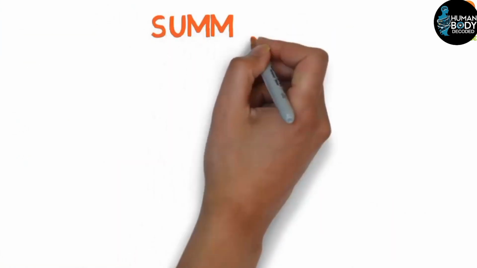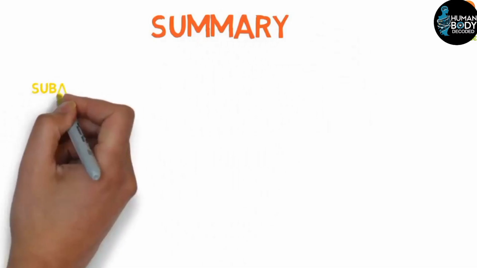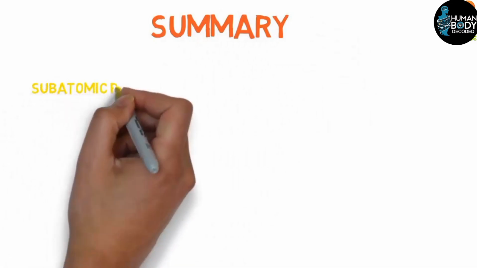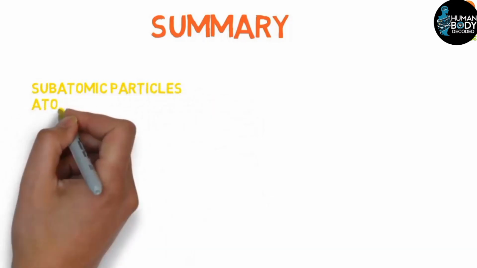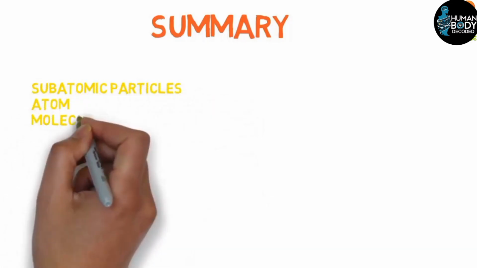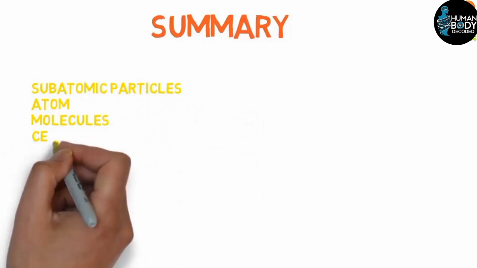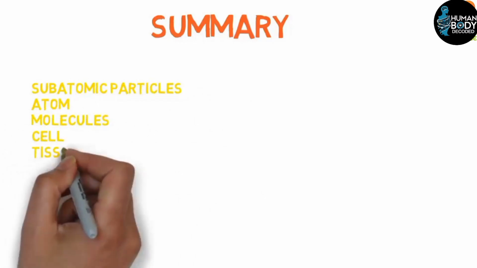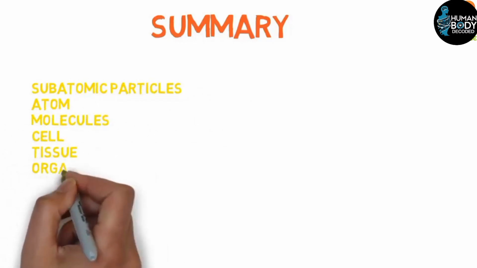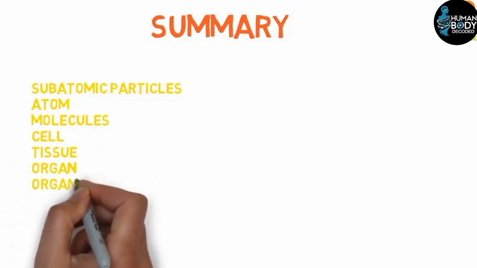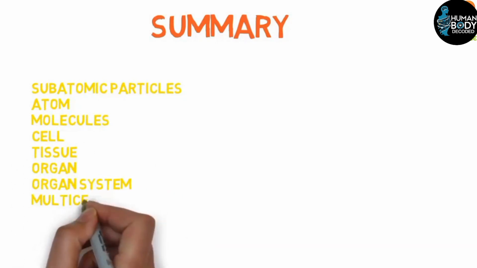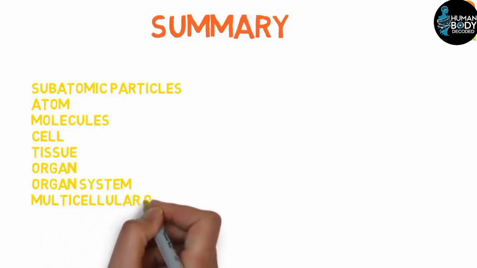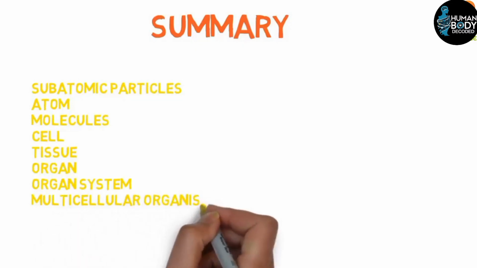Now, if I summarize the entire lecture, the summary would be that all the living beings in the world are made up of subatomic particles. Subatomic particles combine to form atoms, atoms combine to form molecules, molecules combine to form organelles, organelles combine to form cells, cells combine to form tissues, tissues combine to form organs, organs combine to form organ systems, and organ systems combine to form multicellular organisms.